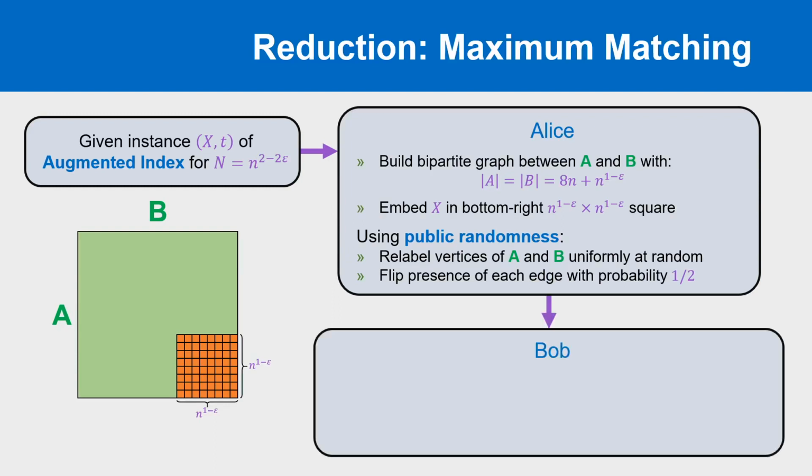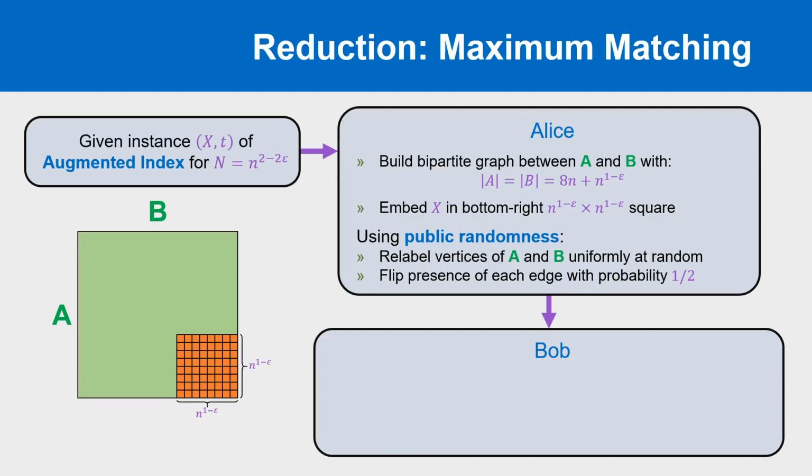Meanwhile, over on the other side, Bob receives the message along with the index t and the tail of x. By consulting the public randomness, Bob can reconstruct the vertex relabeling and most of the adjacency matrix. In particular, he knows all of the entries in the green area.